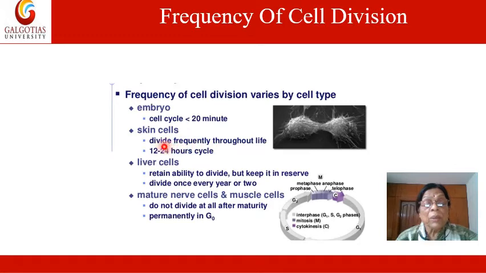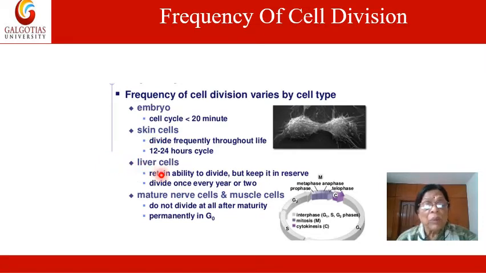We know that night creams are applied during the night. At night the cells repair and divide. Within 24 hours, skin cells can divide.